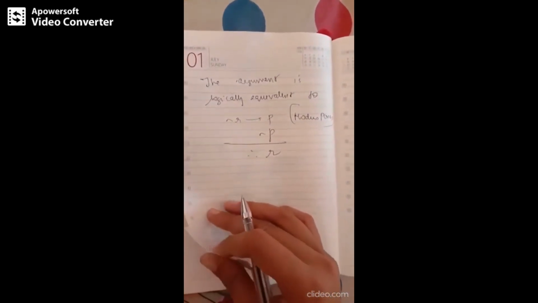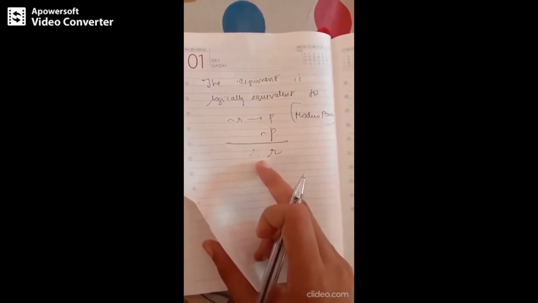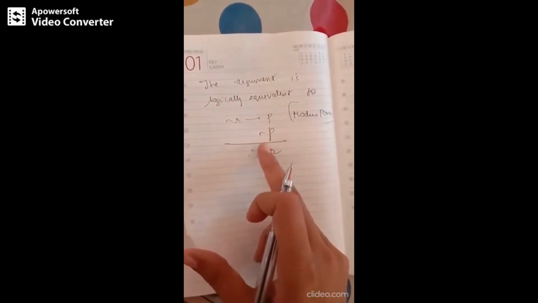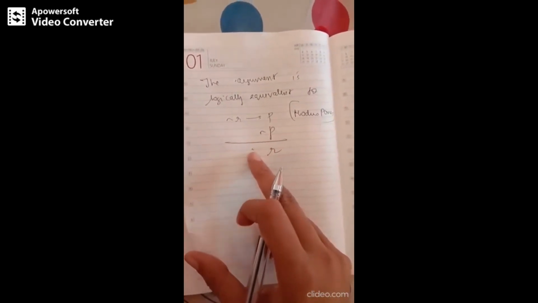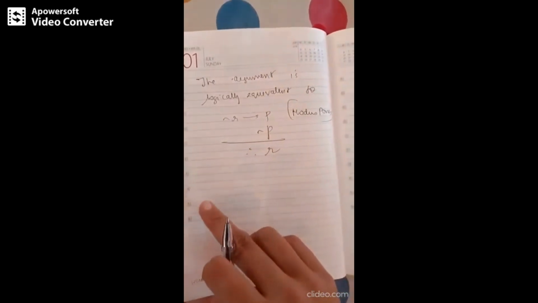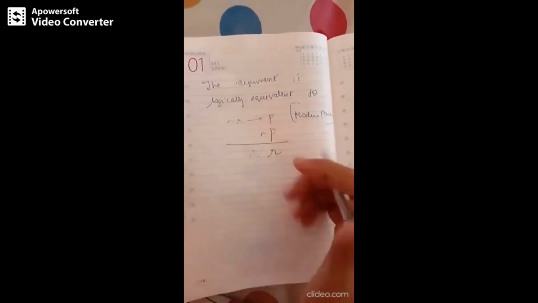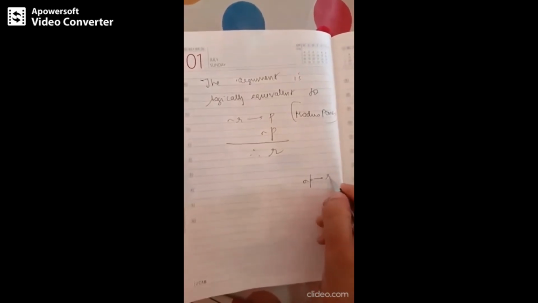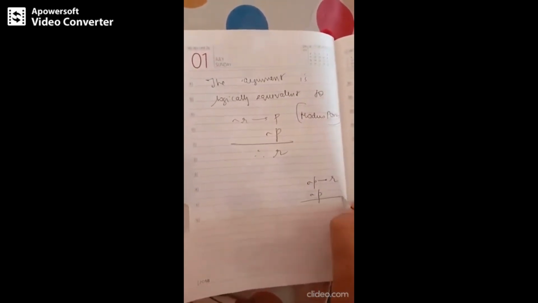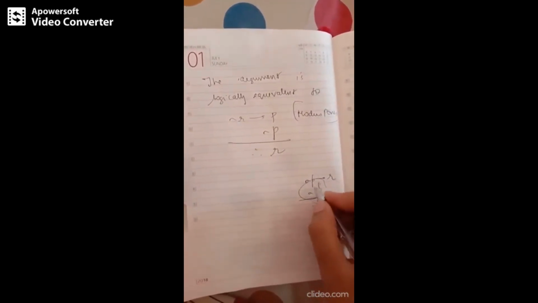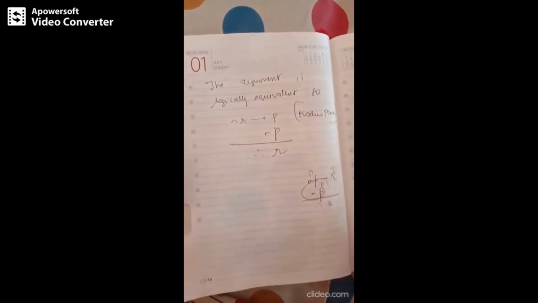Okay, so now once again check, could we derive any particular rule? So I can turn this into negation P implies R and negation P, therefore R, like your P and P implies Q is R, correct?